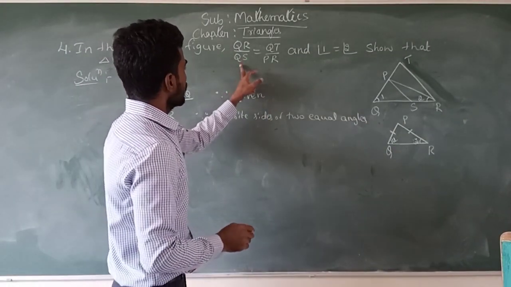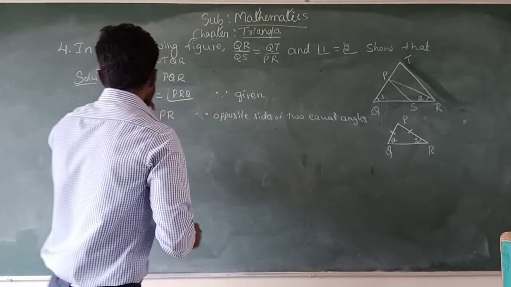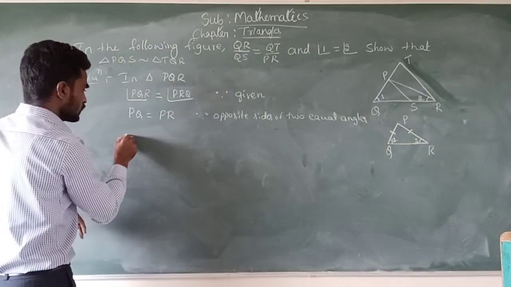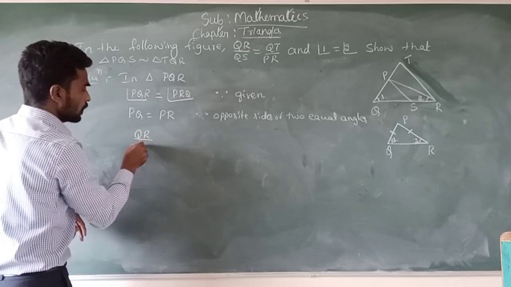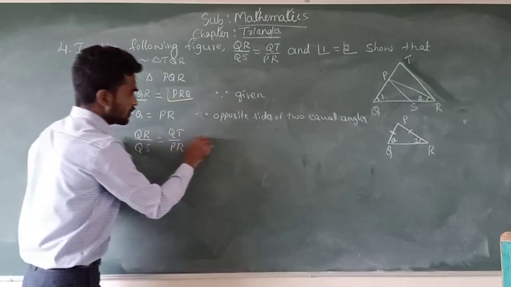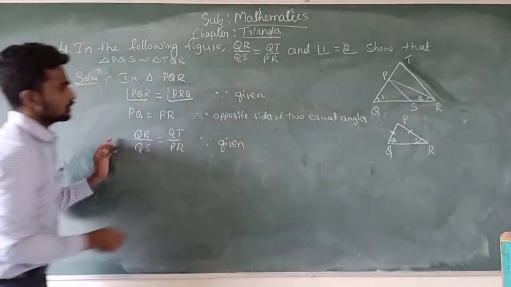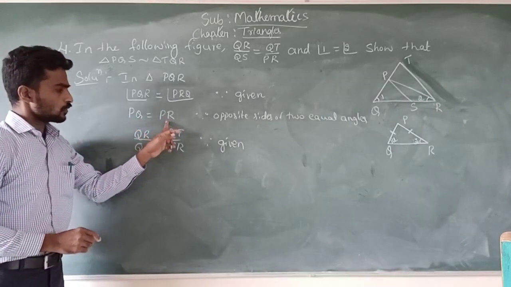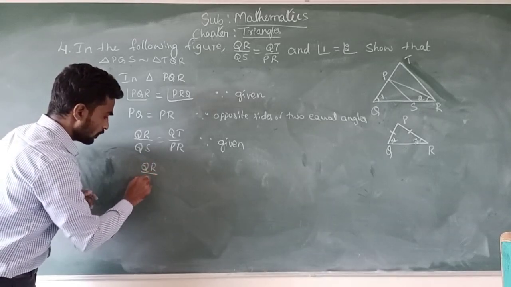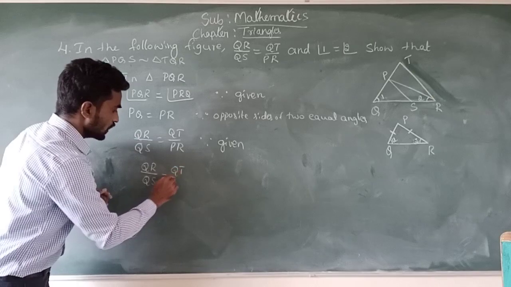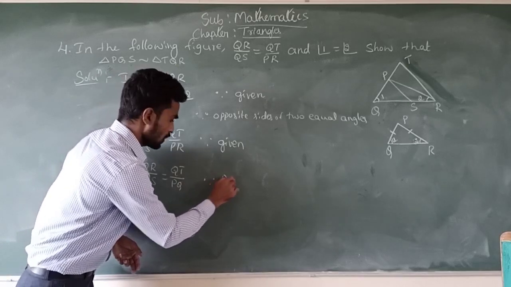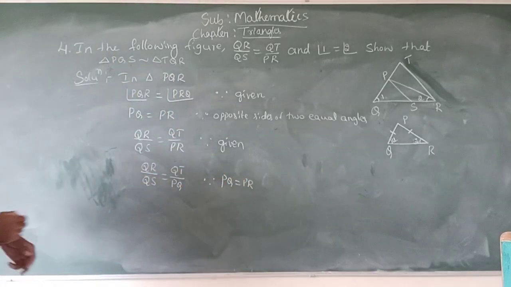And also they are given QR divided by QS is equal to QT divided by PR. Consider QR divided by QS equal to QT divided by PR, because this is also given in the question. Now substitute PQ is equal to PR. In this equation we get QR divided by QS is equal to QT divided by PQ, because PQ is equal to PR.